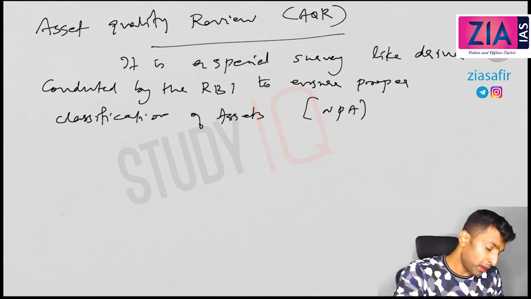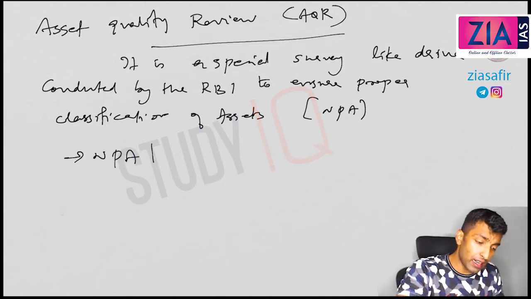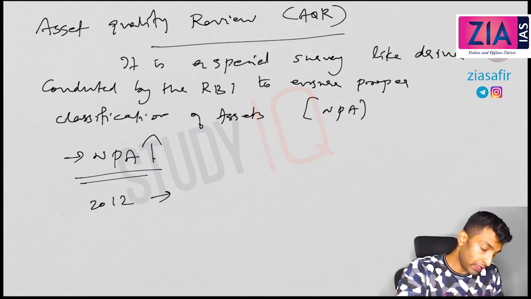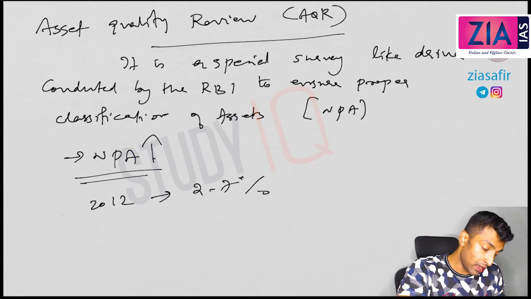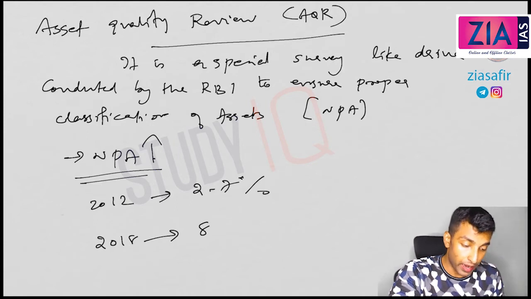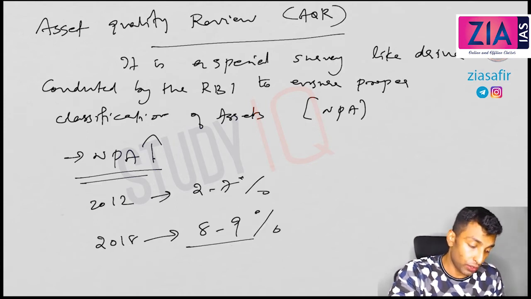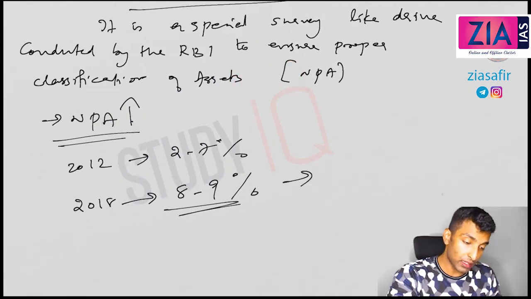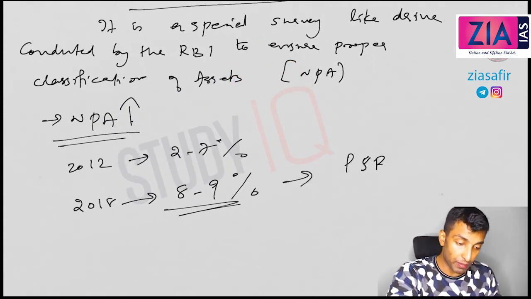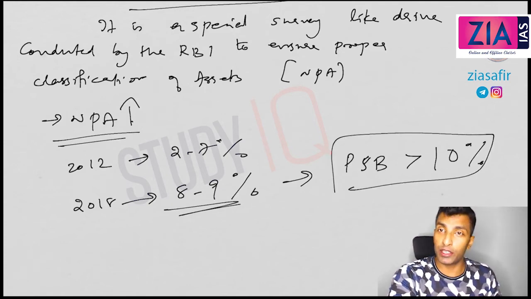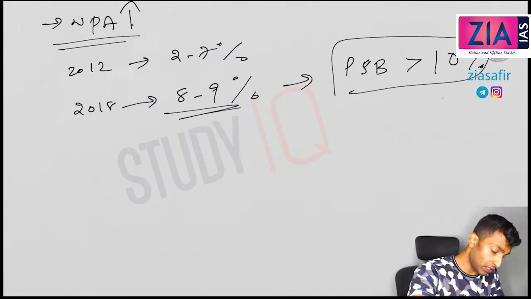See, the main problem is that NPAs are consistently increasing in India. If you see the 2012 NPA level, it is around 2.7%. But now in 2018-19, NPAs are around 8-9%. So this is consistently increasing, and among this, public sector banks' NPA is more than 10%. So all these are concerning.